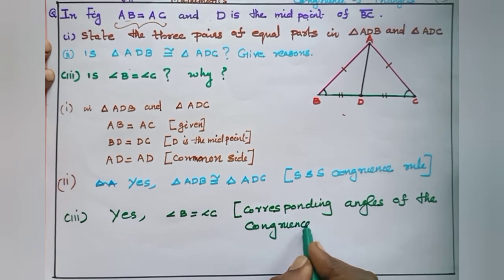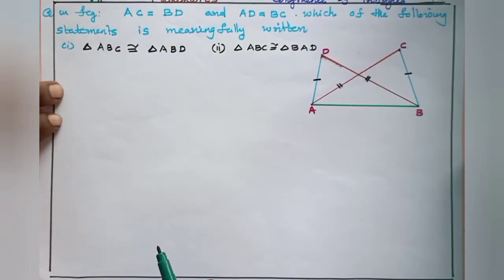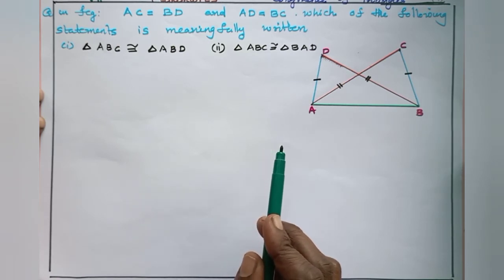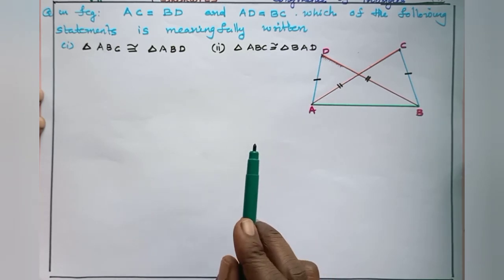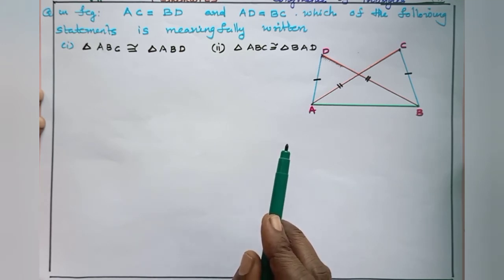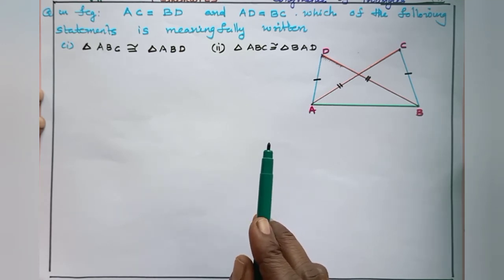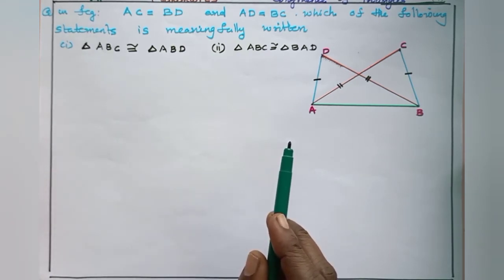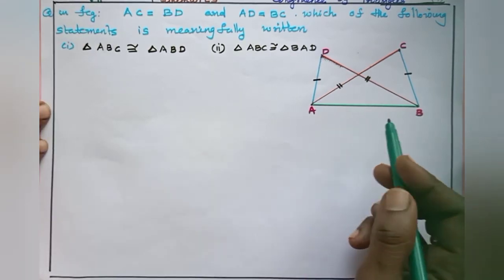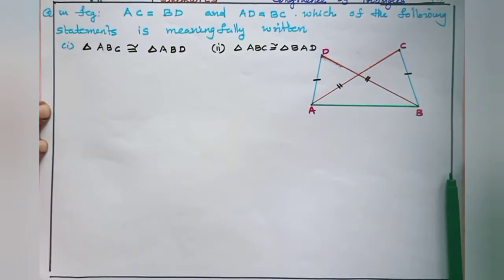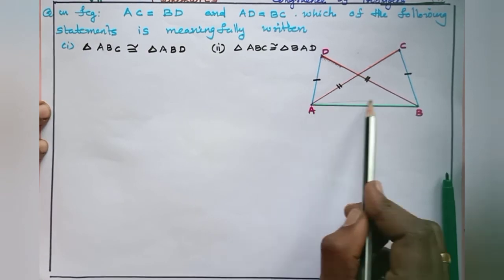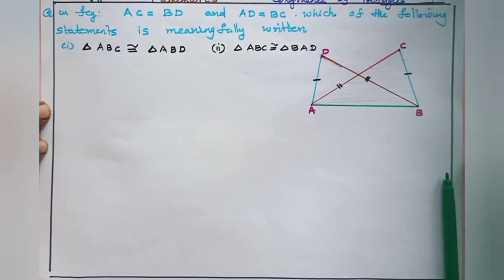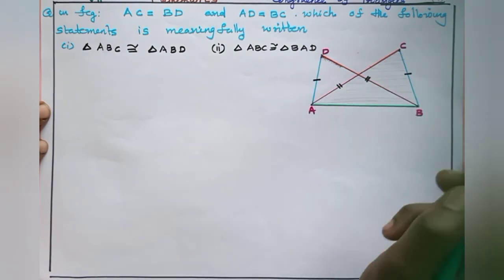Okay. In the figure, AC equal to BD and AD equal to BC. Which of the following statements is meaningfully written: triangle ABC congruent to triangle ABD, or triangle ABC congruent to triangle BAD? Listen, see this triangle ABC. Given these equal symbols.